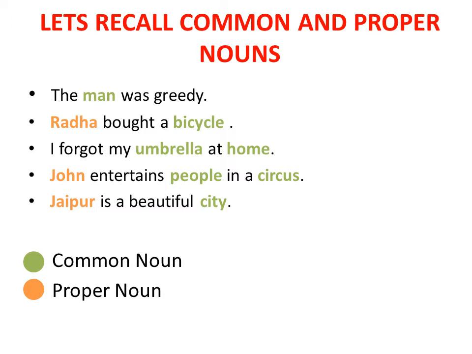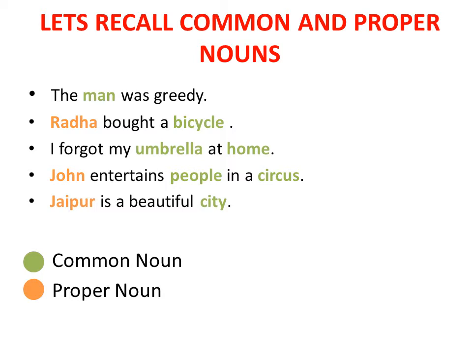First example: The man was greedy. Here, man is a common noun as it is a general name given to a person. Next: Radha bought a bicycle. Radha is a proper noun as I know the girl I am talking about is Radha. Bicycle is a general name given to a thing, so bicycle is a common noun.